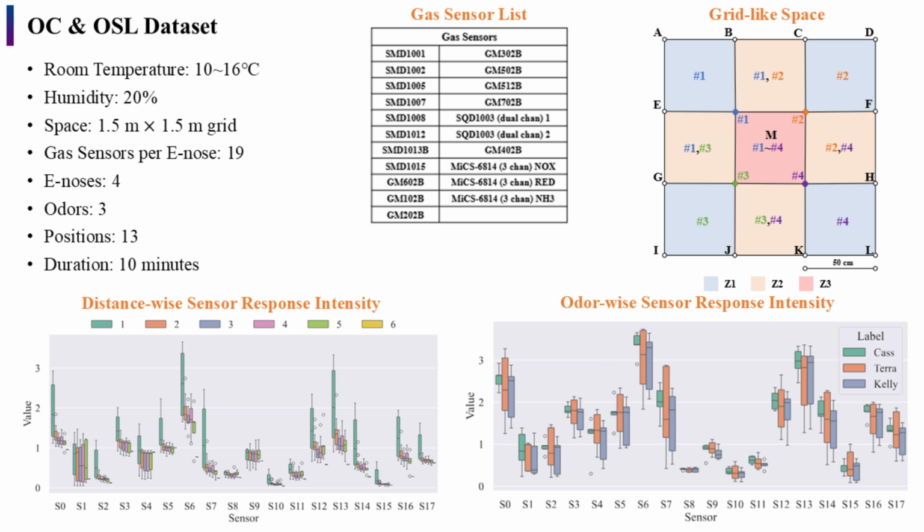These are the details showing how we collected the gas sensor dataset. We have 19 sensors in total, 1 sensor is not shown here, and 2 sensors output more than 1 feature at each time step. The sensor data at the 13 positions were collected, and we reorganized the position labels into 9 zones. Since the odor plumes are totally exposed to the air, it makes the localization task more challenging. And we could observe from the figures that the e-noses respond to the odors within about 0.7 meter, and they are sensitive to different kinds of gases as well.